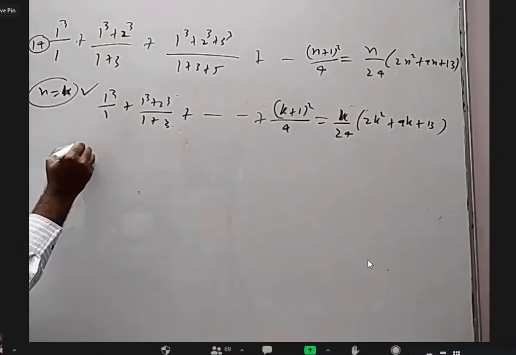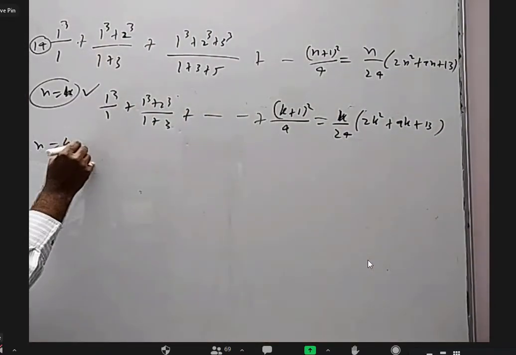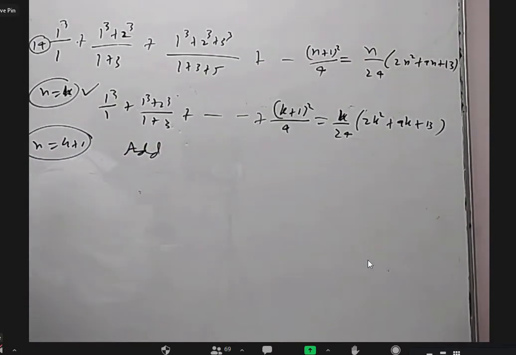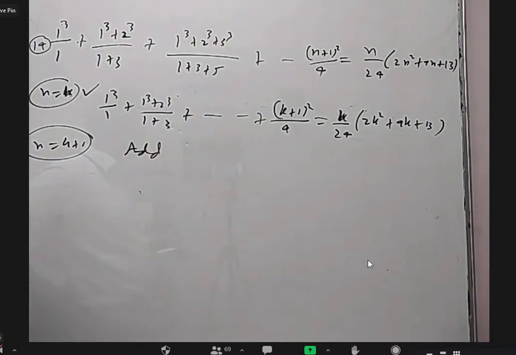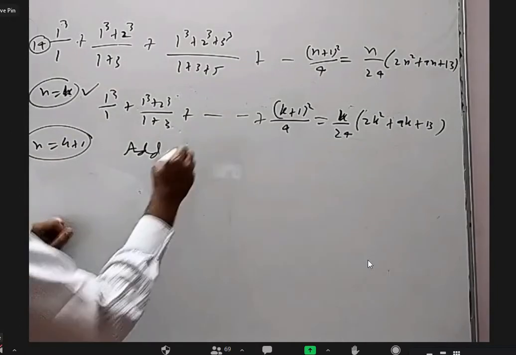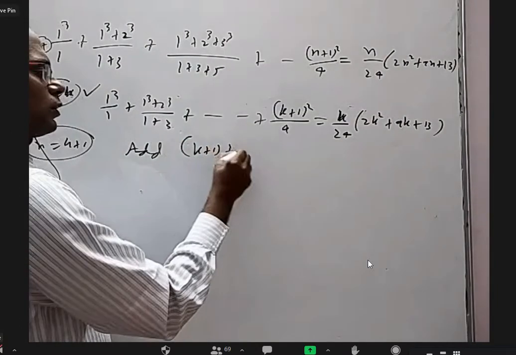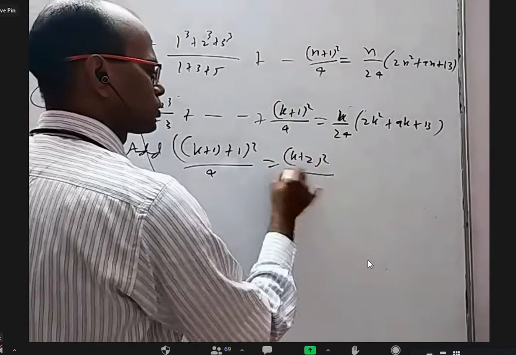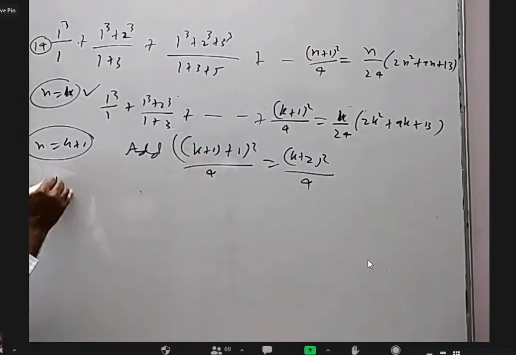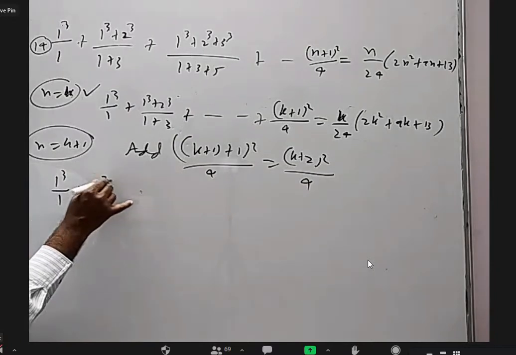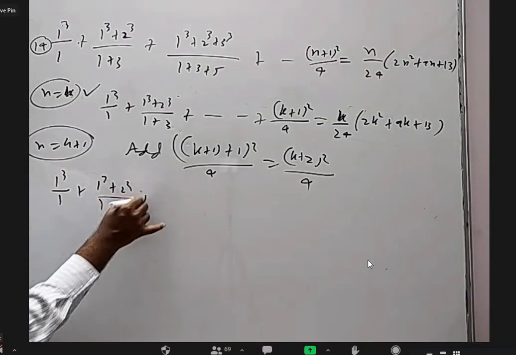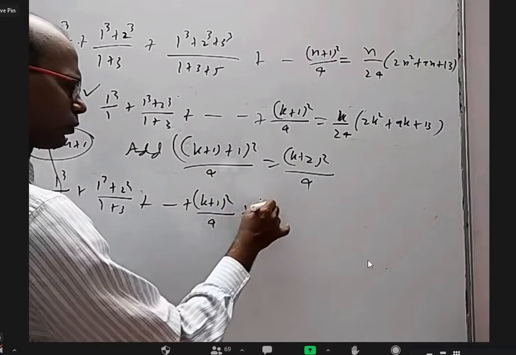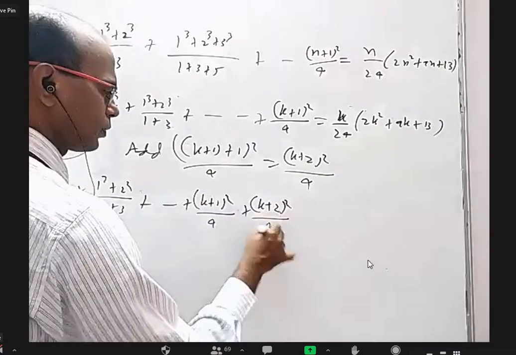Okay, now if I take n equal to k plus 1, what is the term that I have to add on both sides? K plus 2 whole square by 4. I have to add it on both sides. Then it will become 1 cube by 1, 1 cube plus 2 cube by 1 plus 3, up to k plus 1 whole square by 4, plus k plus 2 whole square by 4.